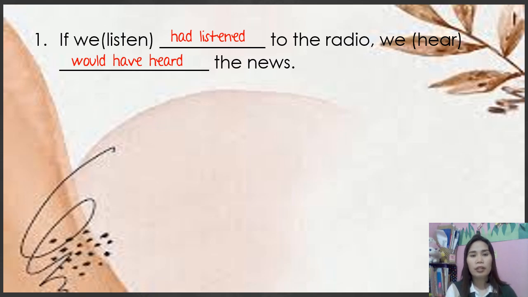But then the action had listened did not happen. Therefore, it is impossible for the result to happen. You get it? Again, the action had listened did not happen. So the result will also not happen. It is impossible to happen. That's why it is a third conditional.